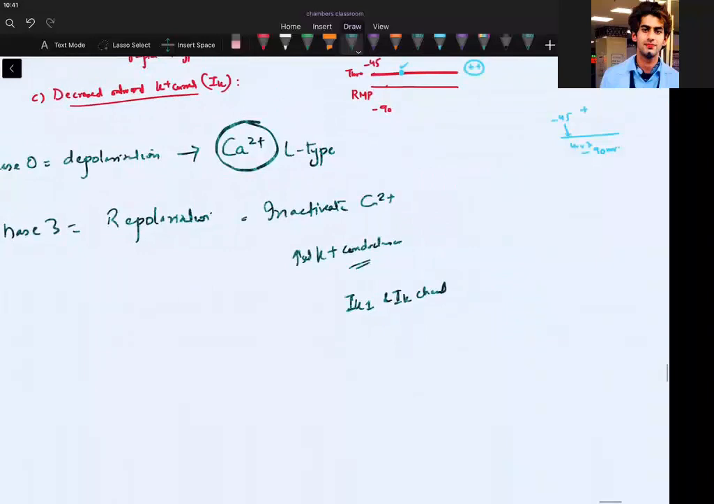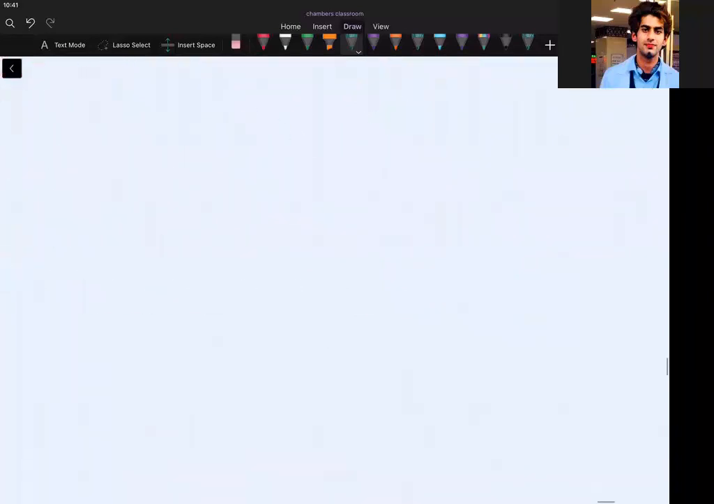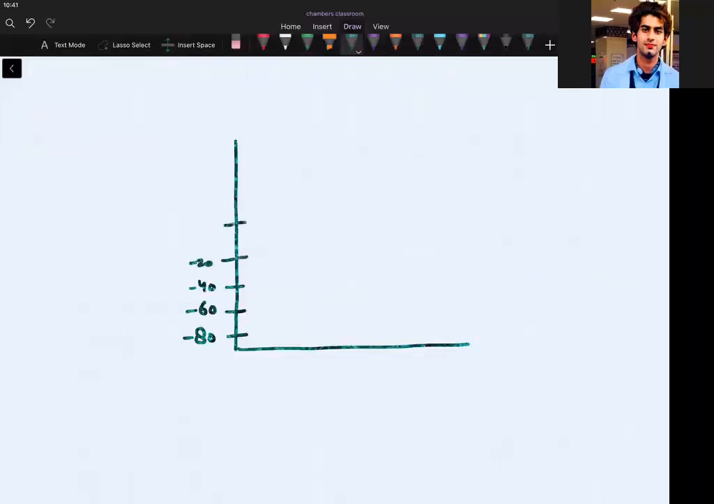Now let us make a graph for you. I am making a graph for this SA node and AV node. That is the pacemaker potential. If I draw it like this, it's a graph. For example, here I am at minus 80. This is minus 60. This is minus 40. This is minus 20. This is 0 millivolt, and this is plus 20. Okay.